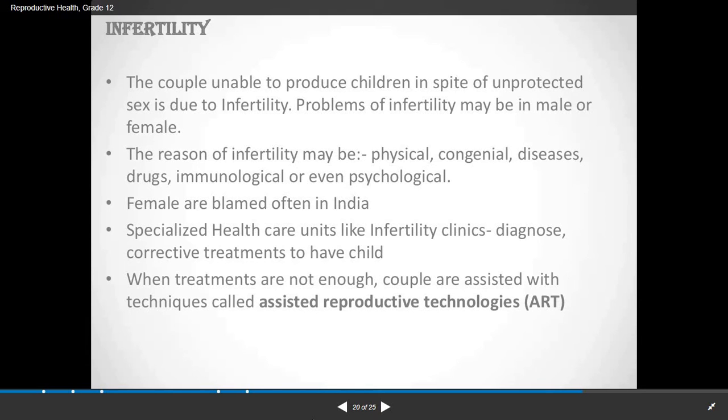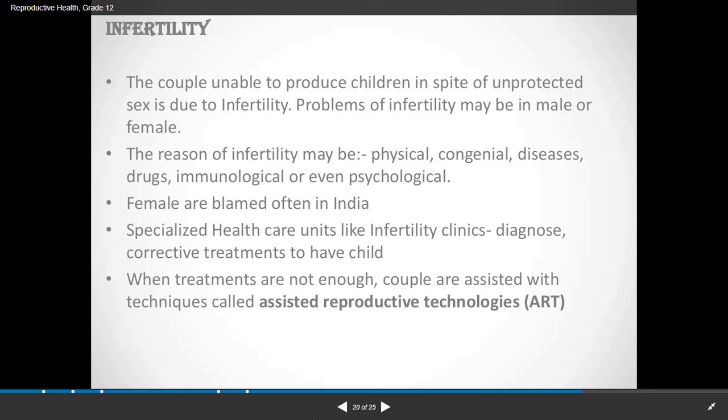Good morning, students. In this session, we will cover the topic of infertility and various methods to cure this infertility problem. Now, couples who are unable to produce children in spite of unprotected sex suffer from infertility. Problems of infertility occur in both male and female. The reason for infertility may be physical, congenital, diseases, drugs, or any immunological problem, or it may even be psychological.